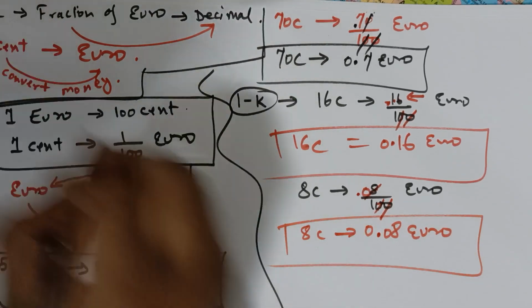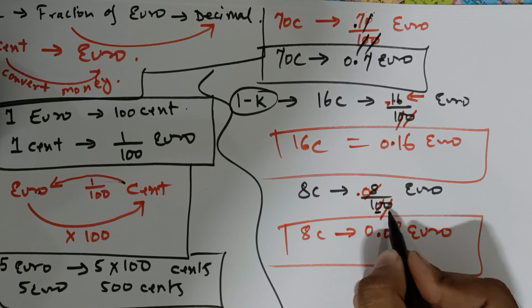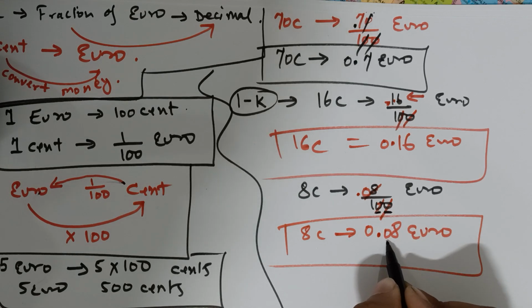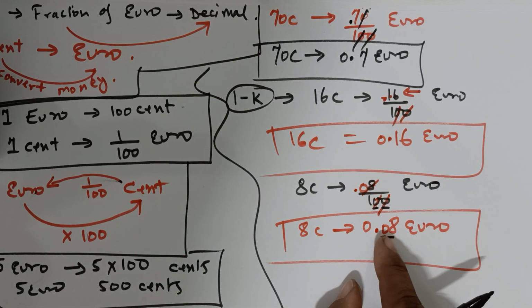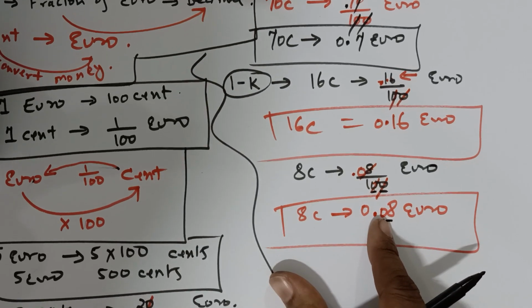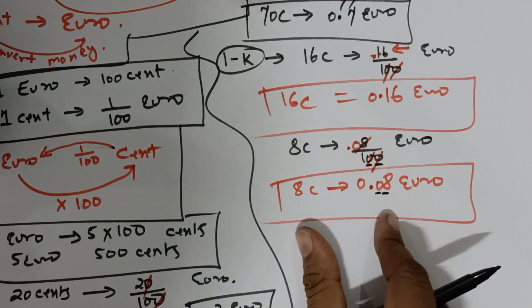So here you can show the 0. You have 100 down, right? There are 2 zeros. We have put the decimal before 2 digits. One is 8, and there was no other digit, so we have intentionally put one more 0.